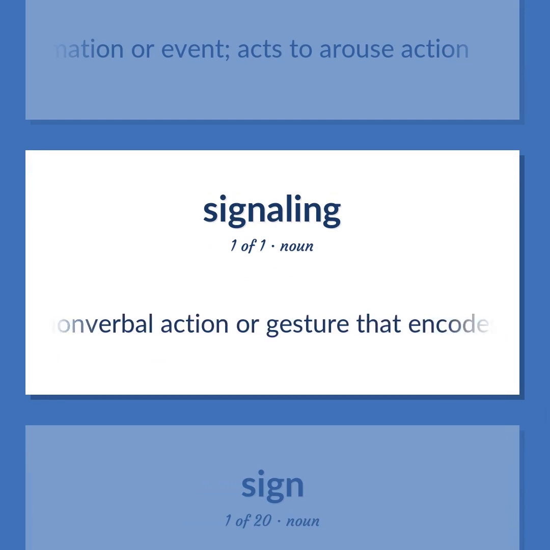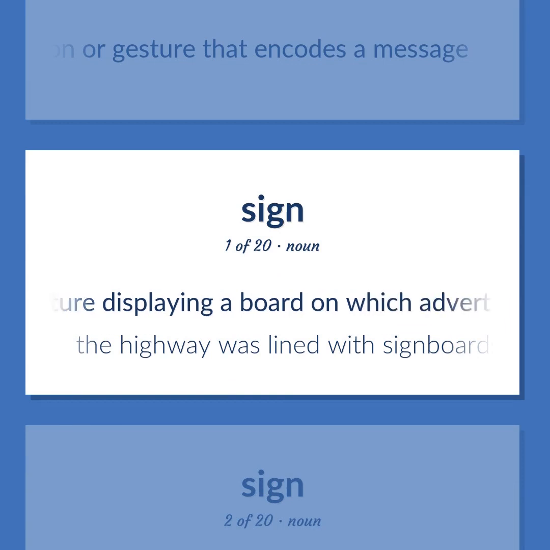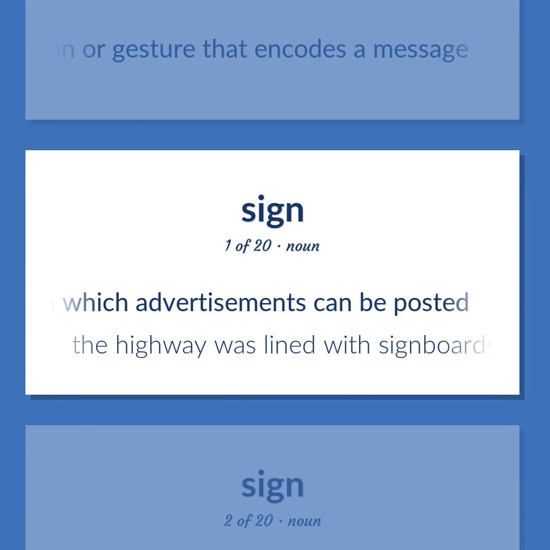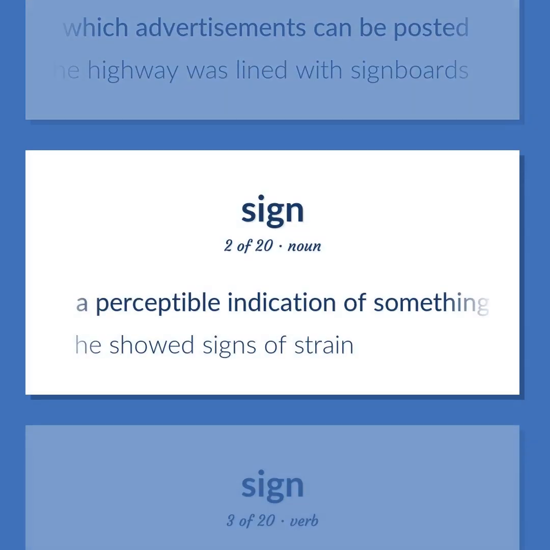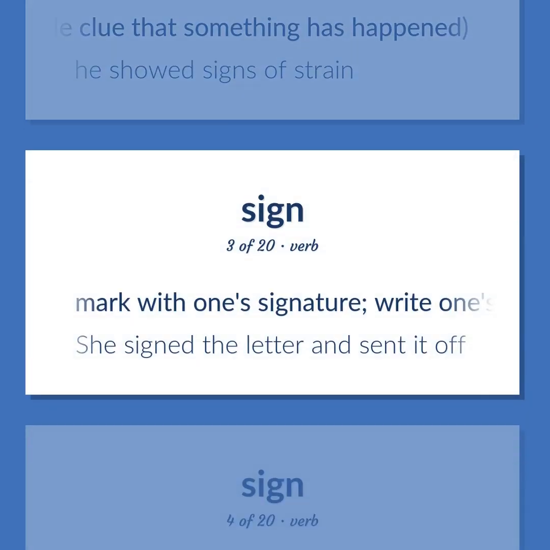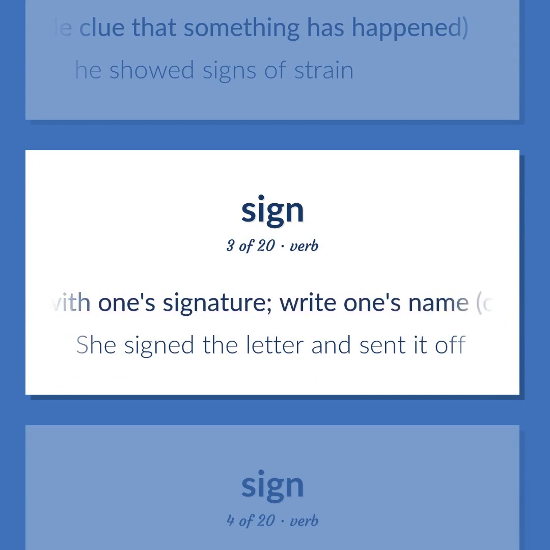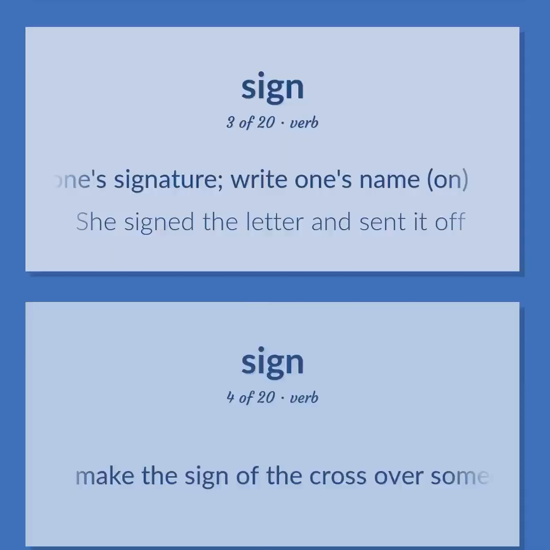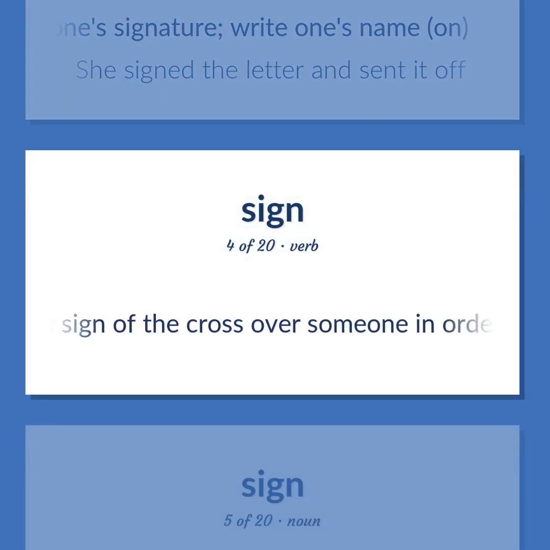Any nonverbal action or gesture that encodes a message. Structure displaying a board on which advertisements can be posted. The highway was lined with signboards. A perceptible indication of something not immediately apparent, as a visible clue that something has happened. He showed signs of strain. Mark with one signature. Write one's name on. She signed the letter and sent it off. Make the sign of the cross over someone in order to call on God for protection. Consecrate.